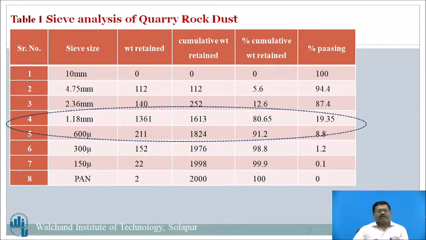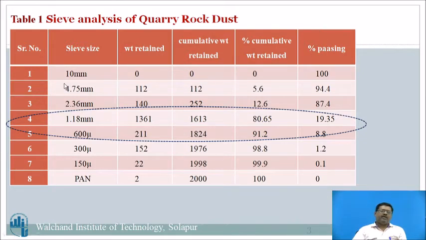Now the first table is giving you the sieve analysis of the sample quarry rock dust. In the first video on the specification for fine aggregate, different alternative materials were suggested, and the first alternative is the quarry rock dust. Now, the complete sieve analysis table is presented here, with the sieve sizes and the percentage passing.